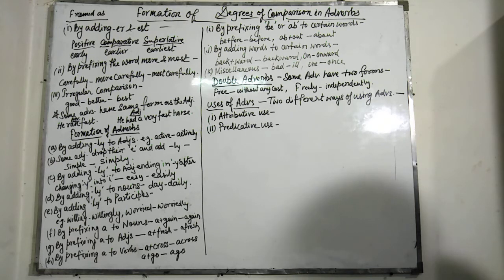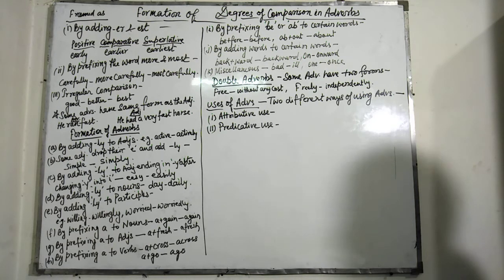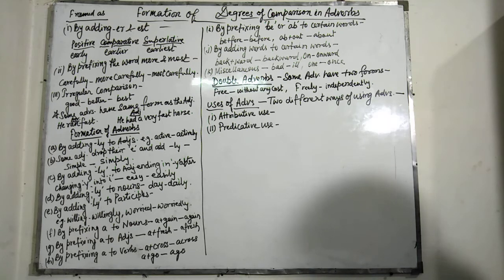Next is much. It is used with the comparative degree. He is feeling much better now. Much is used in the comparative degree. The teacher was much annoyed at his conduct. Much is used with superlative degrees to stress it. He is much the happiest person in the village. Much is used with a verb. I very much regret this blunder. The spider tried very much to reach its cobweb.